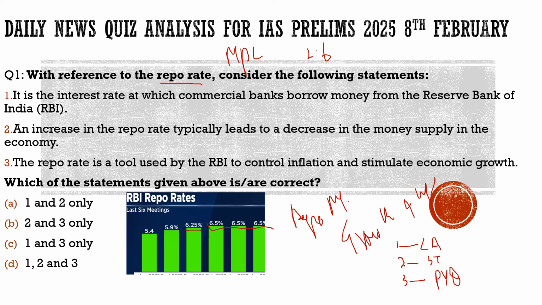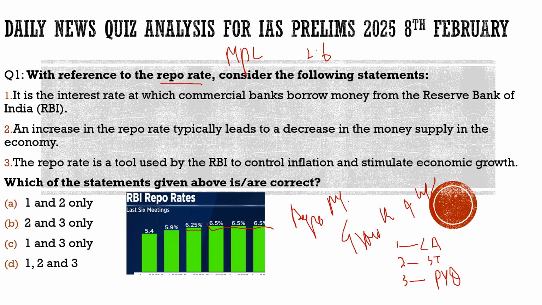This is the work of the MPC, that they have to balance inflation and growth. If they choose one of these, it is very tricky for them. If they go for growth, then there would be inflation, and if they try to curb the inflation, then it will have an impact on the growth. So there is this connection between the two, inflation and growth.